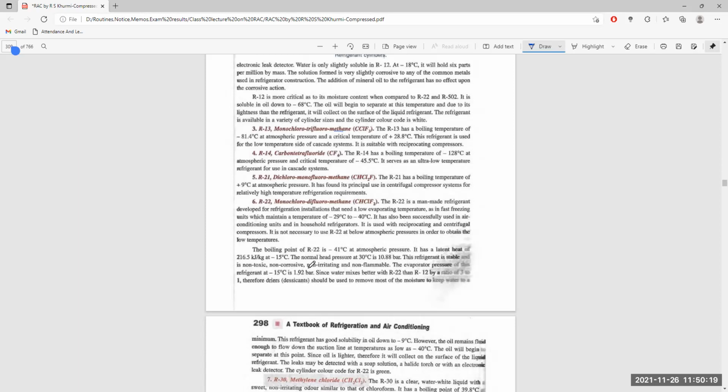And the refrigerant is stable, non-toxic, non-corrosive, non-irritating, and non-flammable. The evaporator system refrigerant is at minus 50 degrees centigrade and 1.92 bar.